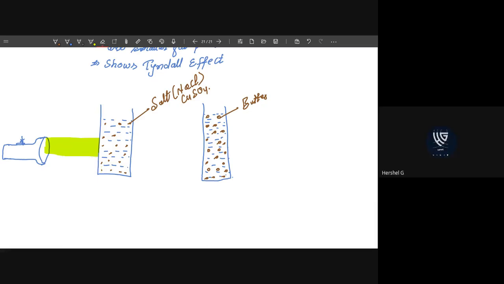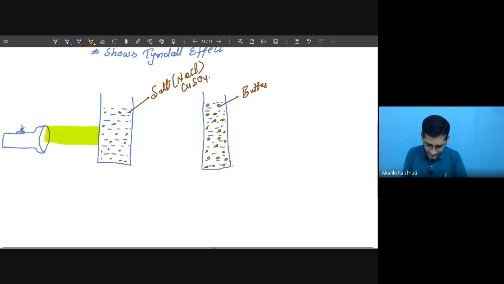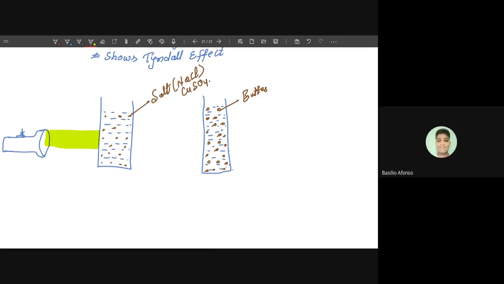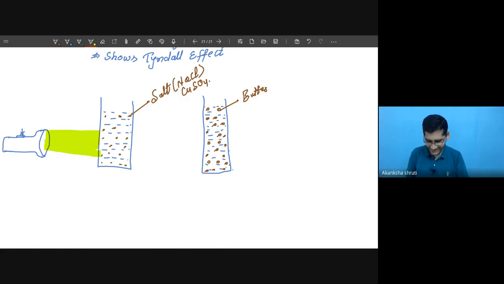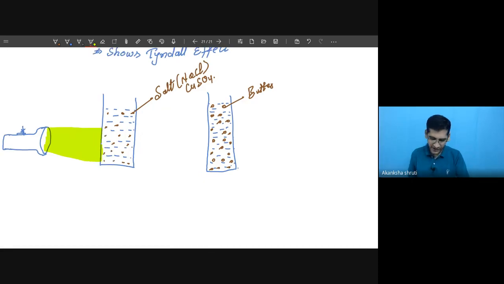We are not able to see it. Are you not getting this yellow color? See, this is the torch light that I have taken. It will slightly diverge.